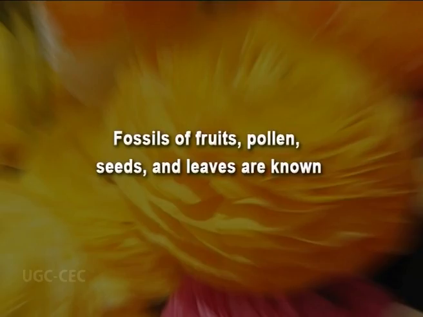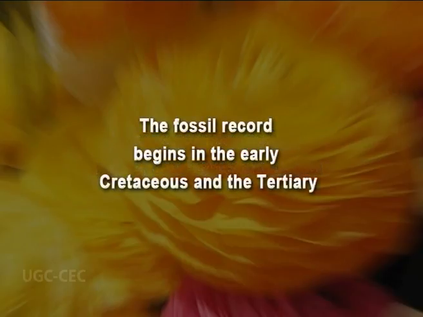Coming to the fossil record, fossils of fruits, pollens, seeds, and leaves are known from several dozen locations. The fossil record begins in the early Cretaceous and continues throughout the Tertiary period. In most of the cases, the fossils are assigned to presently existing, extant genera, and they show a close relationship to a particular extant genus.